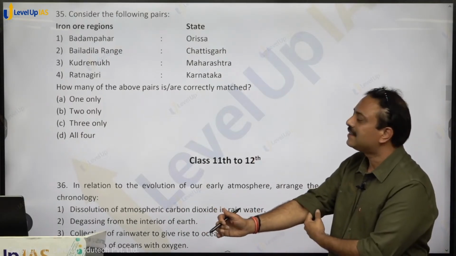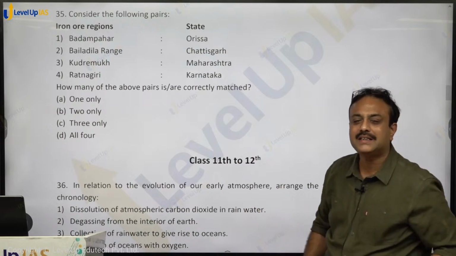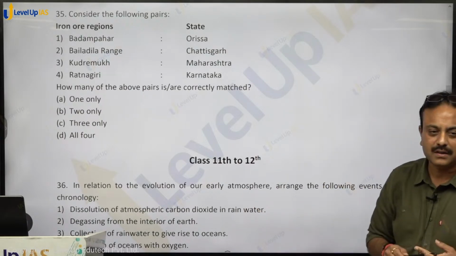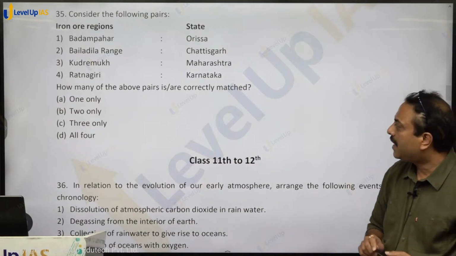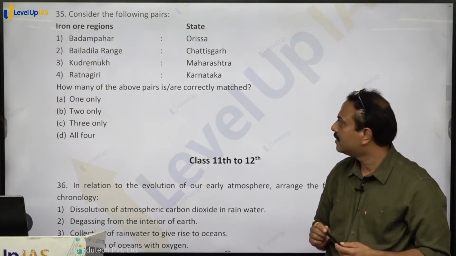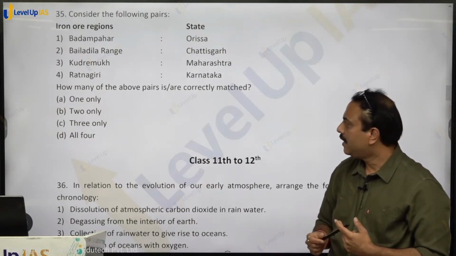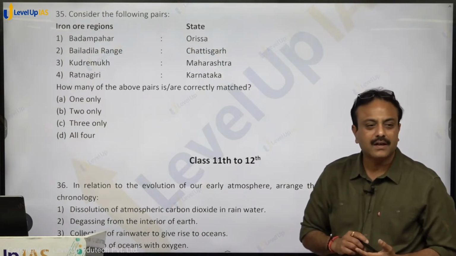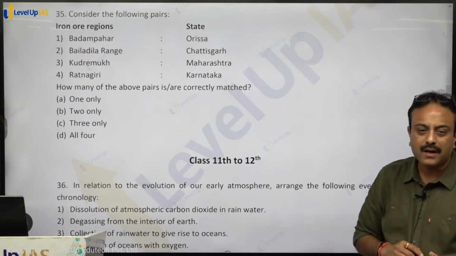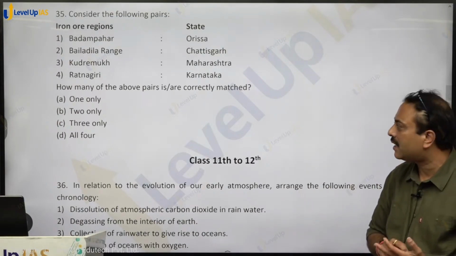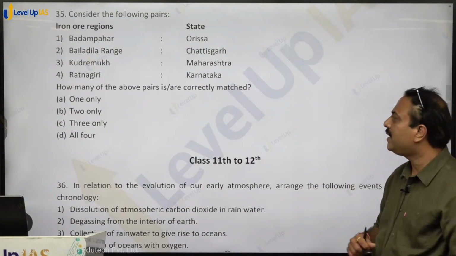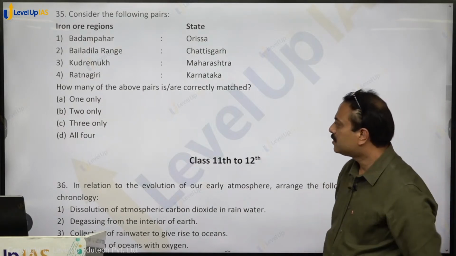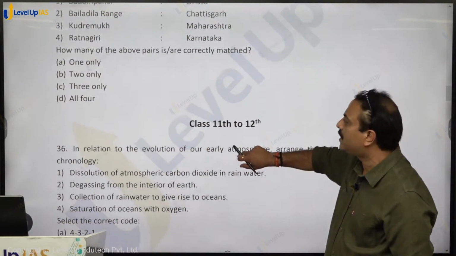Consider the following pairs: iron ore regions and a state. Badam Pahad, Odisha. Baladila Range, Chhattisgarh. Kudremukh, Maharashtra. Ratnagiri. So 3 and 4 are wrong. Kudremukh stands for Karnataka, Ratnagiri for Maharashtra. 1 and 2 are correctly matched. Badam Pahad in Odisha, Baladila Range in Chhattisgarh. So only 2, option B for boy, shall be the right answer.